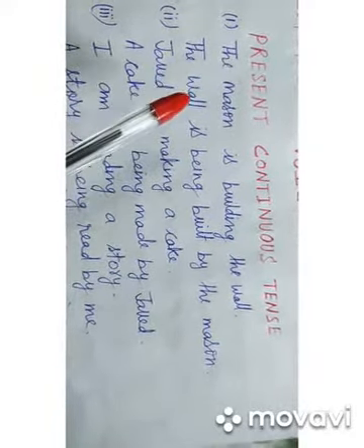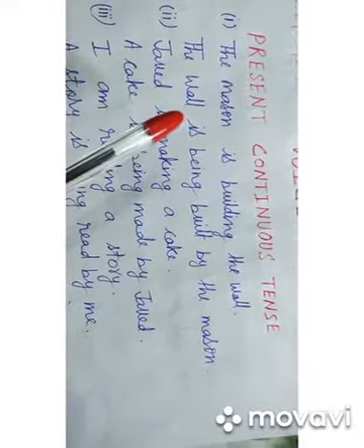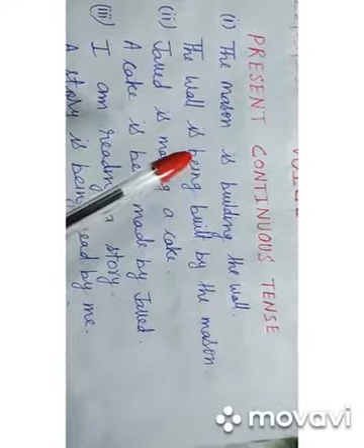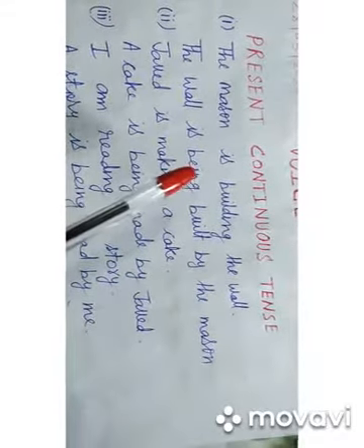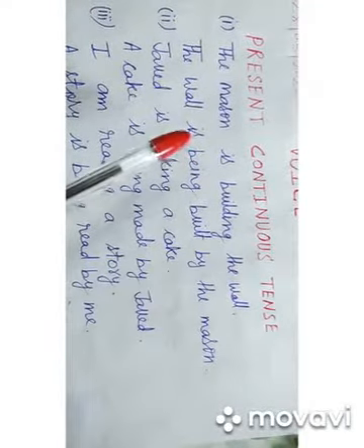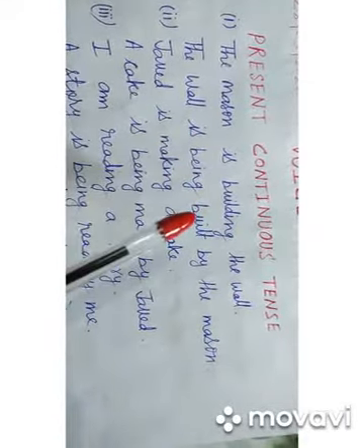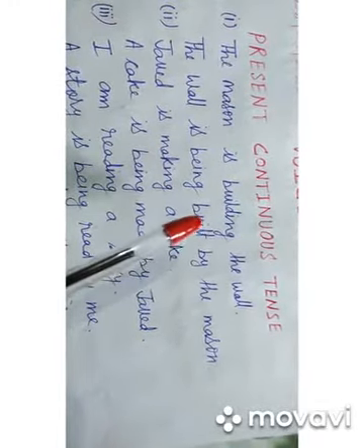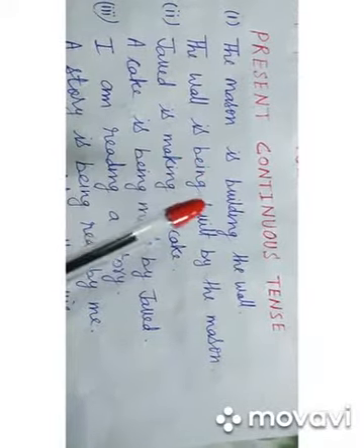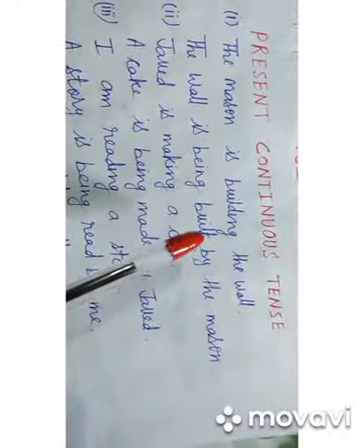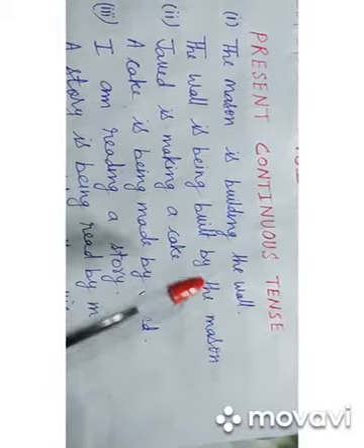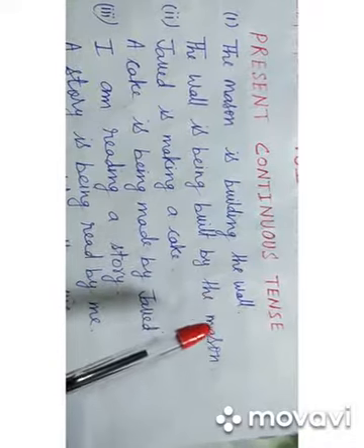Here the wall is in singular form, that is why the helping verb is has been used. After that we will use being. Remember that we always use being in present continuous tense after the helping verb. Then we use built, which is the verb third form, और हमेशा being के बाद हम verb third form यूज करते हैं. Then after that we have used by and the object, the mason.